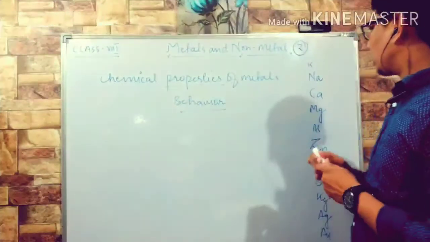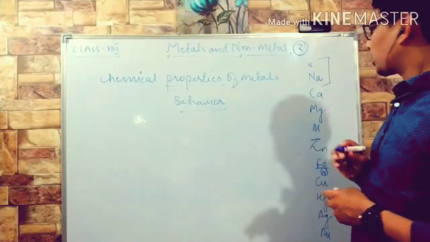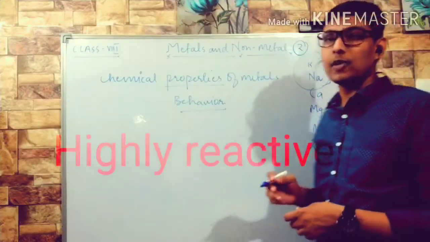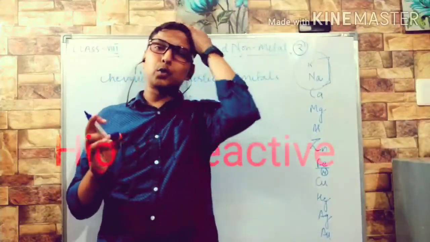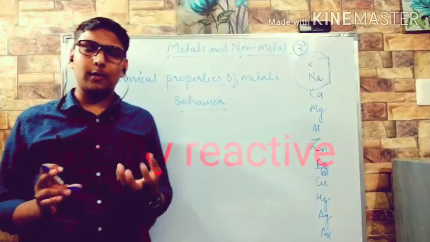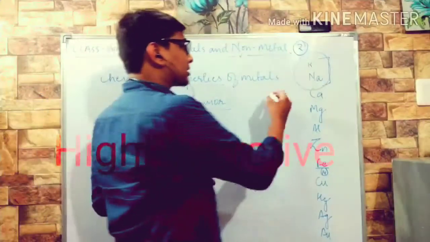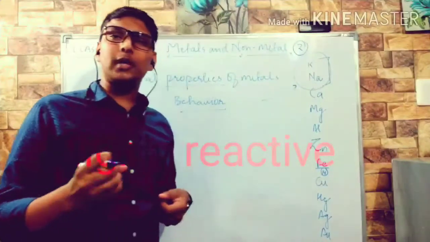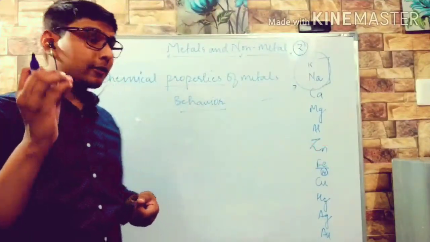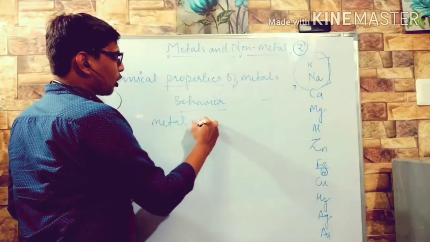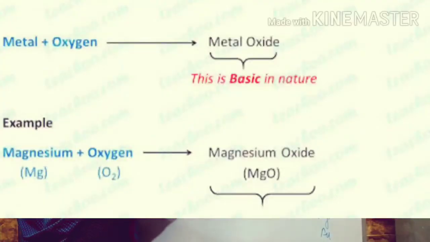So let us start with the chemical properties or chemical behavior of metals. First we will talk about these two metals, potassium and sodium. They both are very highly reactive. Whenever they are exposed to air, they start reacting because they have very low ignition temperature. They instantly combine with oxygen and form their oxides. What did you understand from my words? That metal reacts with oxygen to form metal oxide.